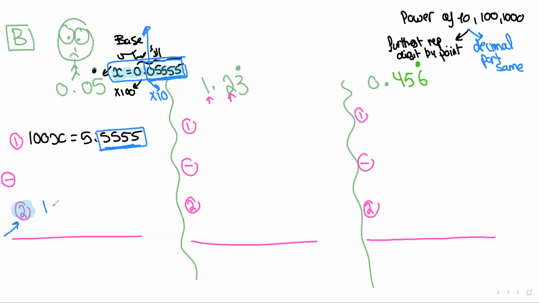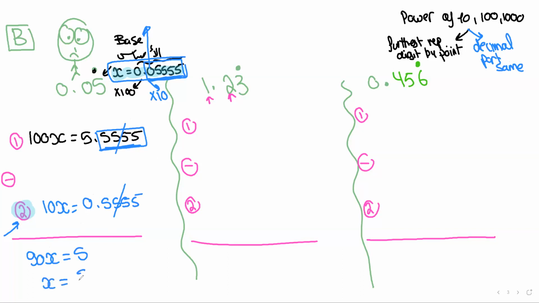So 10 times x is 10x. And then 10 times this decimal is going to be 0.5555. And then I do the same exact steps as part 1. 100 minus 10 is 90x. And then 5 minus 0 is 5. And the decimals, goodbye.